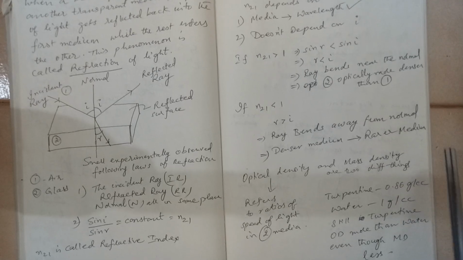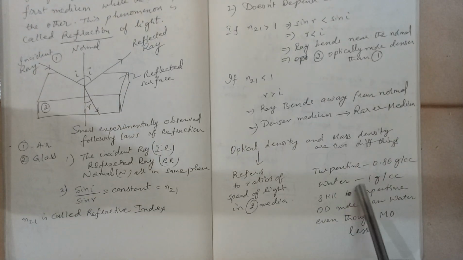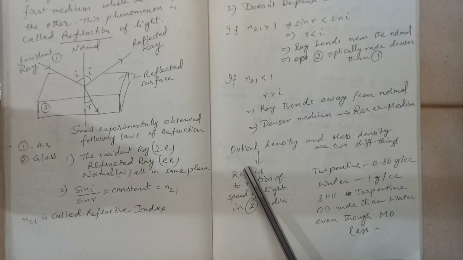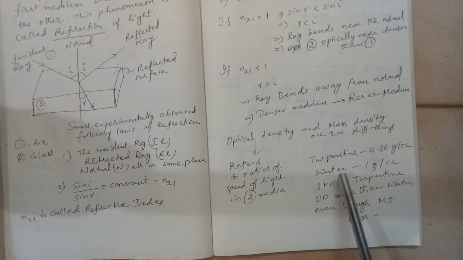If you take two materials like turpentine and water, the mass density of water is 1 gram per cc, whereas turpentine is 0.86 gram per cc. You can see that the mass density of water is more than turpentine, but optically turpentine is more denser than water. So mass density doesn't decide. Optical density is a different thing. This is just one example I have shown.